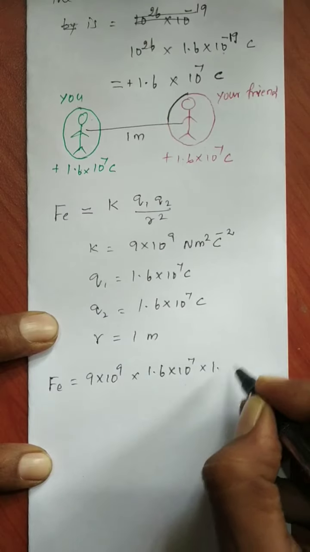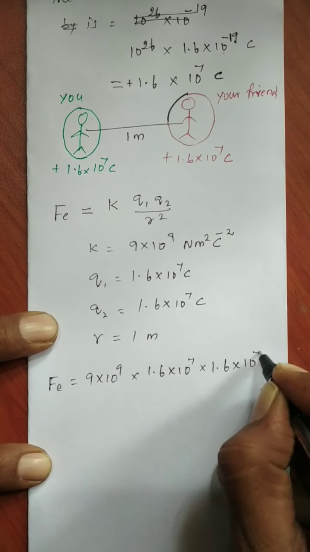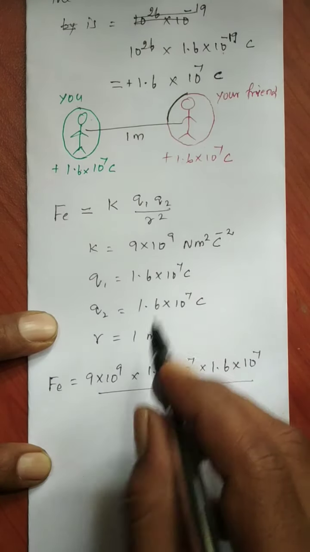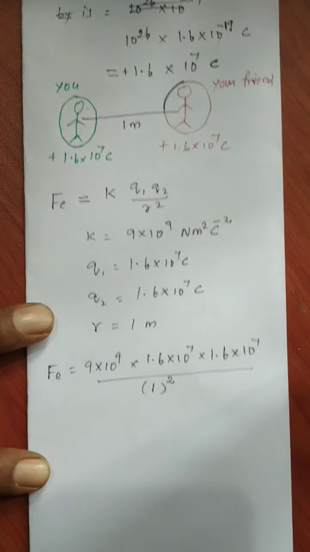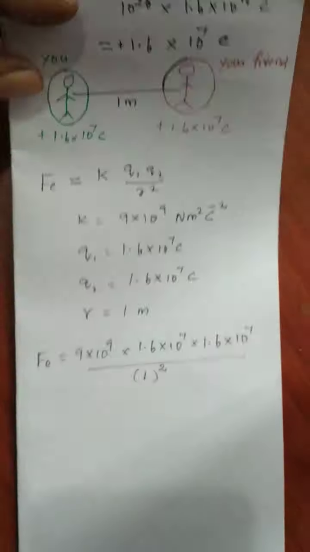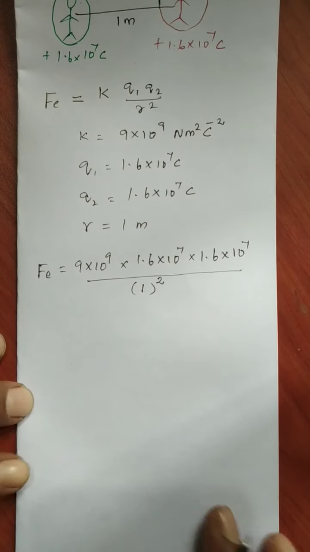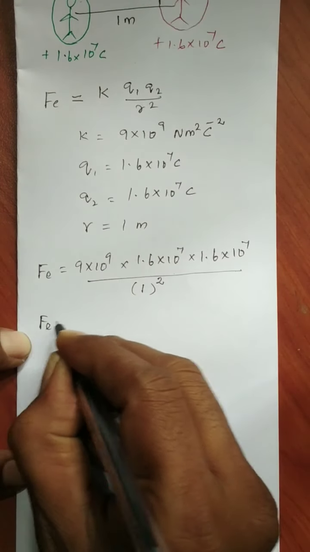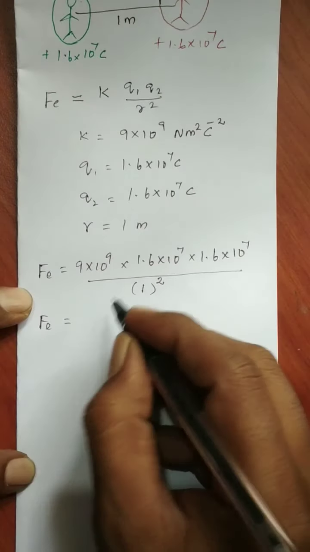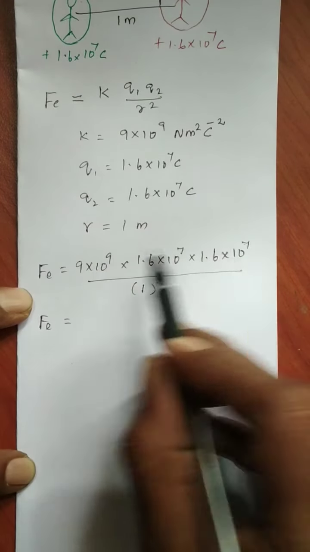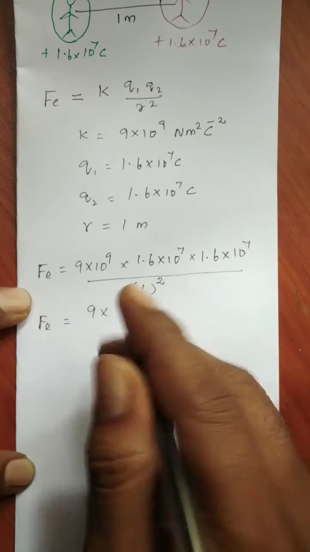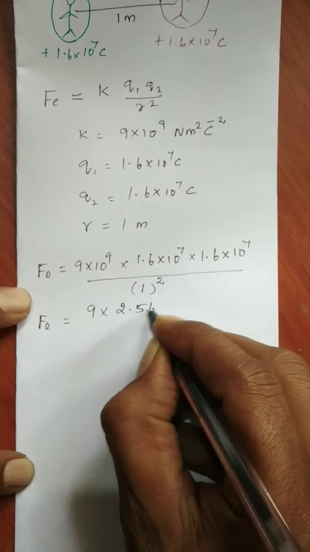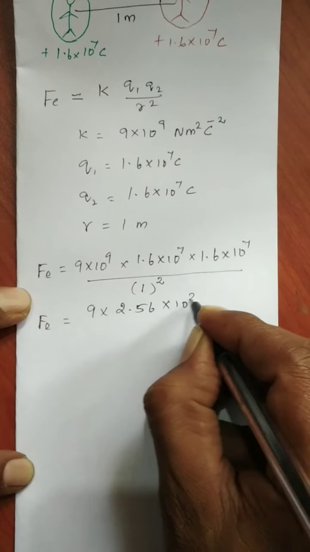The same way Q2 is 1.6 into 10 to the power of 7, divided by, both are separated by a distance of 1 meter, so 1 square. The value is going to become Fe is equal to, this is 7 plus 7 plus 9, 23. So 9 into 1.6, it is going to become 2.56 into 10 to the power of 23.